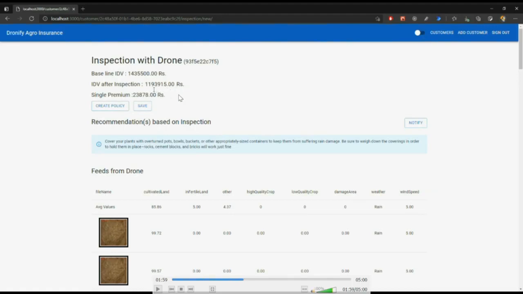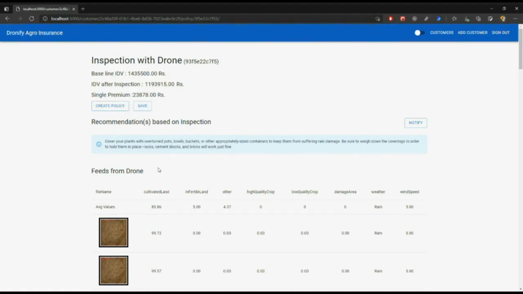So based on this 85%, the sum assured that we can offer to this customer is this much, and based on this, the single premium is this value. Now if the insurer and customer agree on this, then we can create the policy. So let's create the policy now.